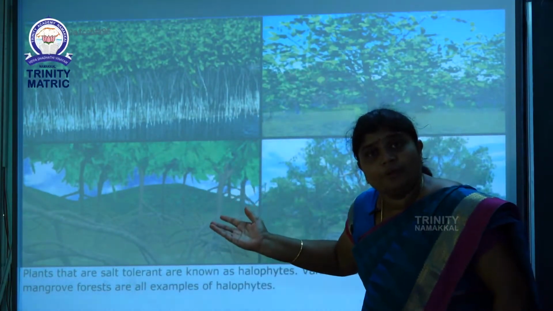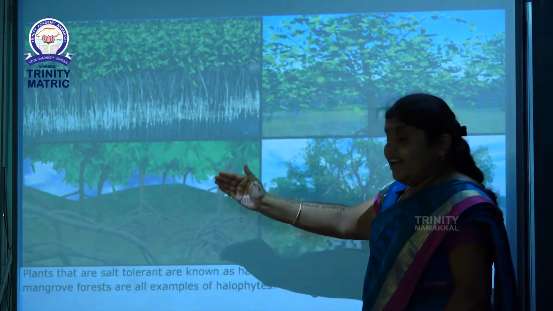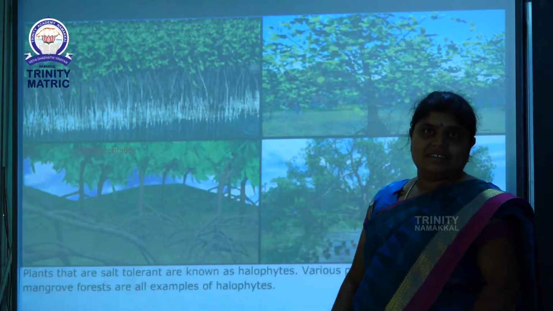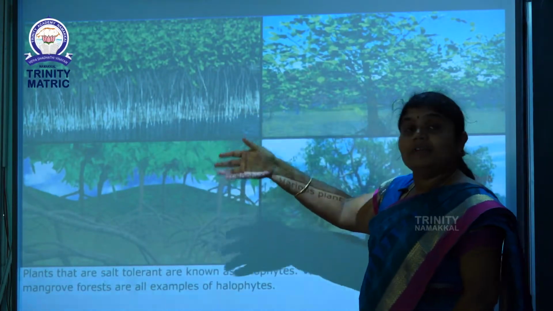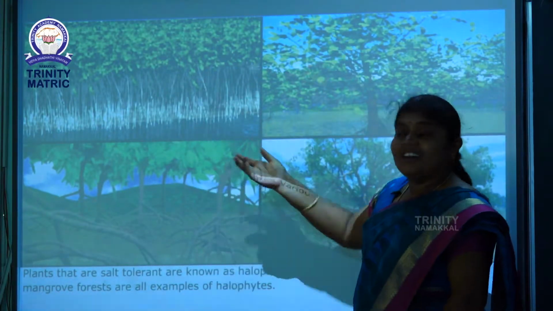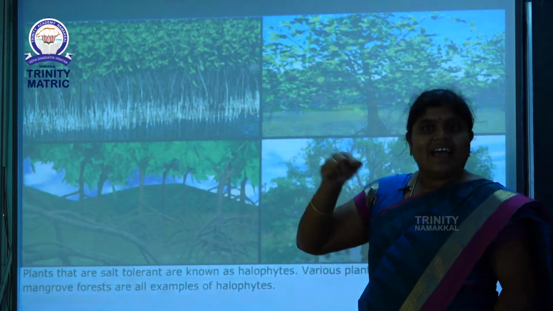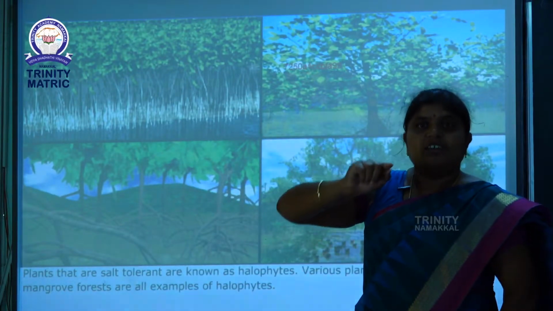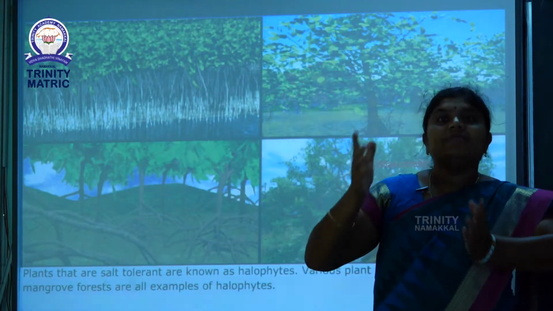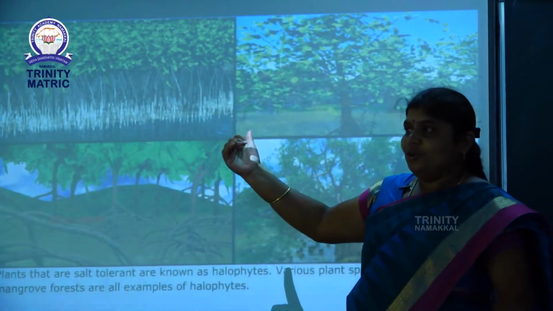What is the function of the root? These roots can breathe the air for the plant. The root is used for breathing. Mangrove plants' roots are called breathing roots. This plant has special features. What is the special feature? That is called breathing roots. It is a very important part of this plant. The root does the breathing.